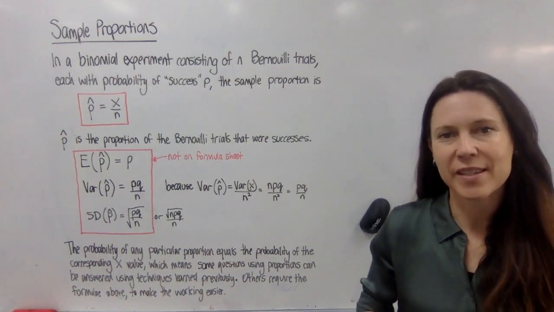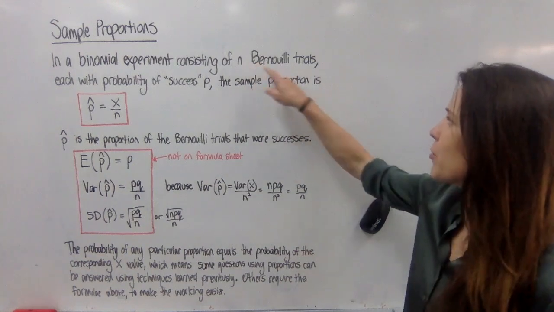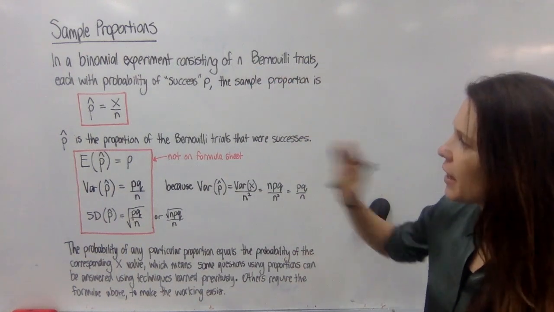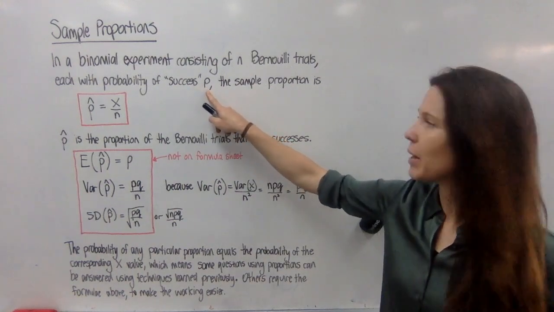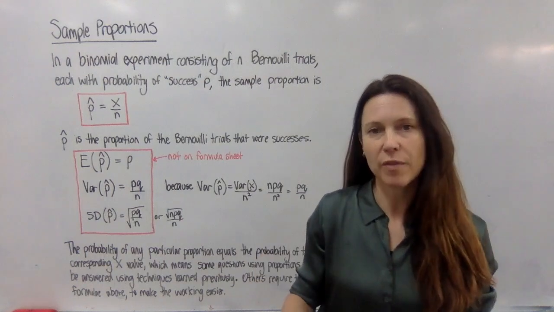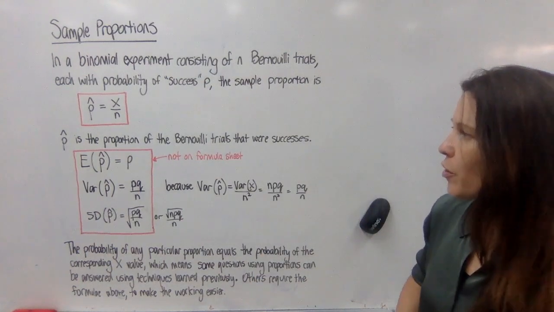In this lesson, we're looking at sample proportions. Now, in a binomial experiment that has n Bernoulli trials, just like the sorts of experiments that we've been looking at in this whole chapter, each of them has a probability of success p. The sample proportion is just this. It's literally the proportion of those trials that were successes. So we've got a little formula for it here.